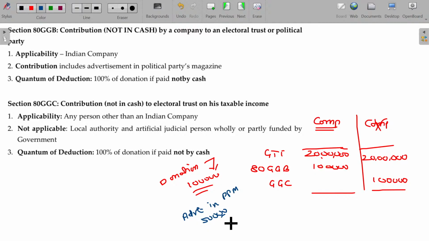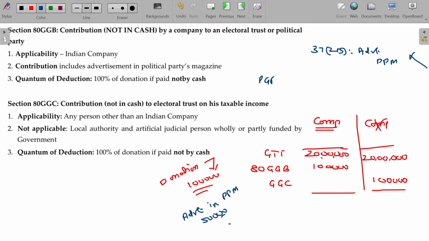There I have already told you section 37 class 2b. As per section 37 class 2b, any expenses incurred for advertising your company or yourself in a political party's magazine is disallowed. Is that okay? So, 50,000 rupees.